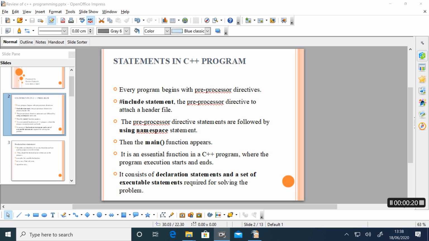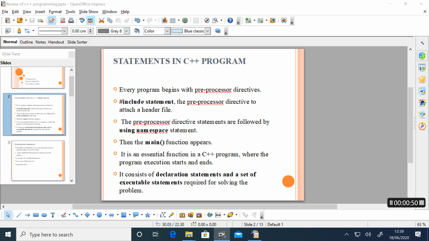You all know that every C++ program begins with the preprocessor directive. The preprocessor directive is the hash statement, that means the hash include statement. The preprocessor directive is used to attach a header file to our program. That is the importance of the hash include statement.